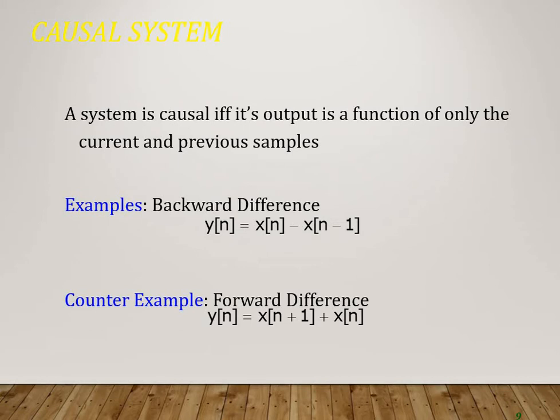If a system output depends on present input as well as past input, then it is termed as a causal system, but it doesn't depend on future input. If the output depends on future input, then it is termed as a non-causal system.